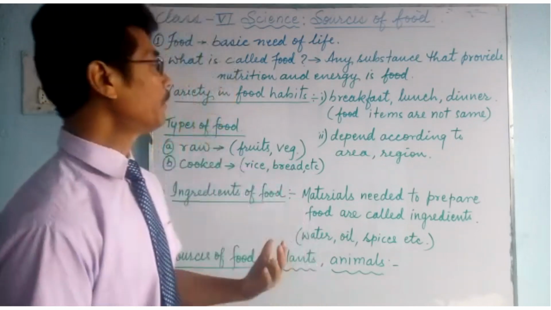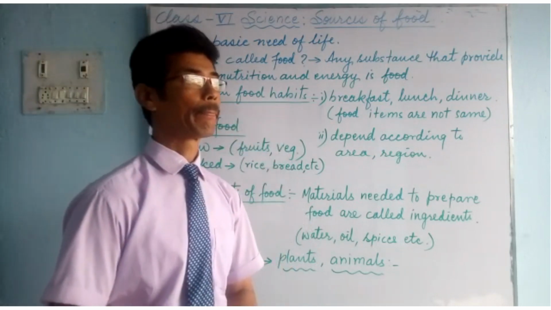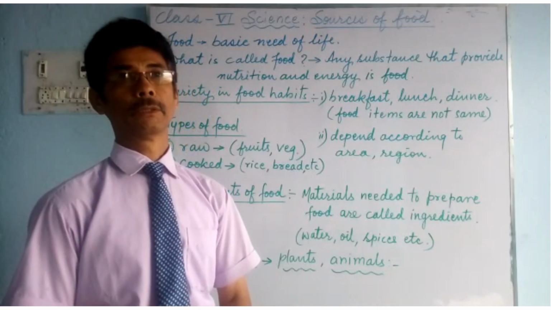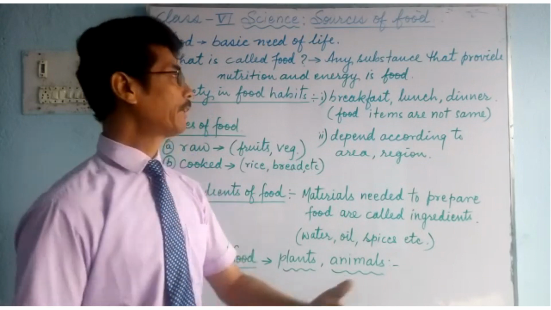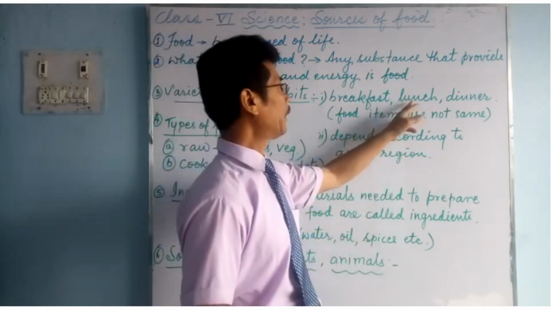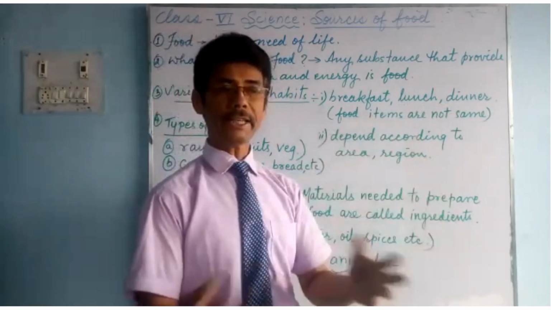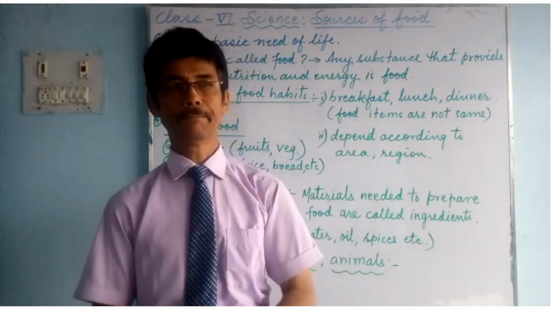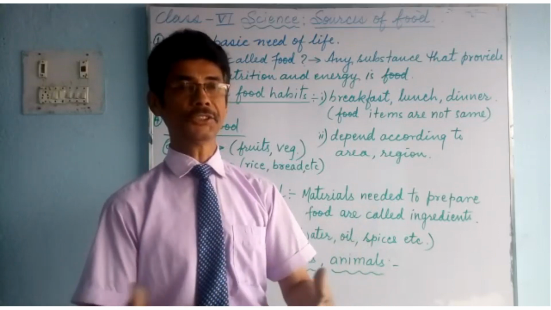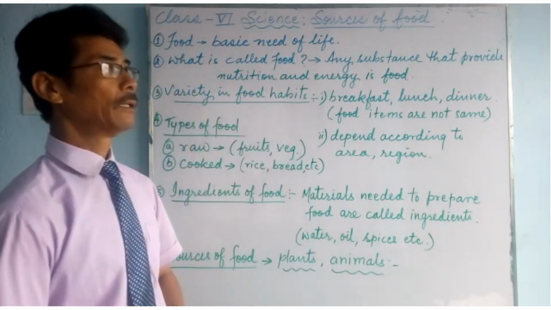So, number 3, variety in food habits. We eat various kinds of foods. In the morning, at breakfast time, we eat various substances. Lunch and dinner are not the same. Food items are not the same. We change them according to the time, the weather, the season. So there is a variety in food habits.